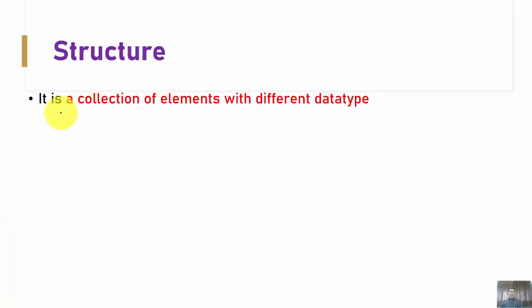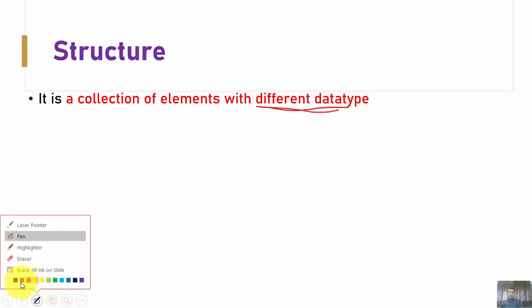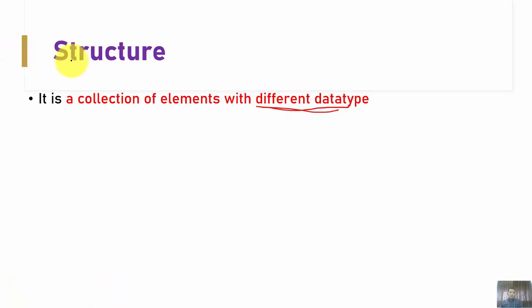A structure, as its name suggests, is a collection of elements with different data types. This is the most important and basic property of a structure. In short, a structure is capable of handling integer values, float values, or character values together. This is the most important point, which is exactly the opposite of an array.